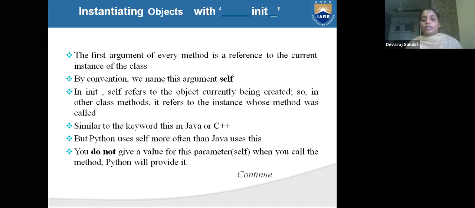Similarly, the keyword in Java and C++. You don't know Java and C++, so no need to think about it. So directly we can use it in Python, but Python uses self more often, and Java uses this. We don't keep the value of parameters when you call the method. Python provides it. What is self? Self is the first argument of every method.